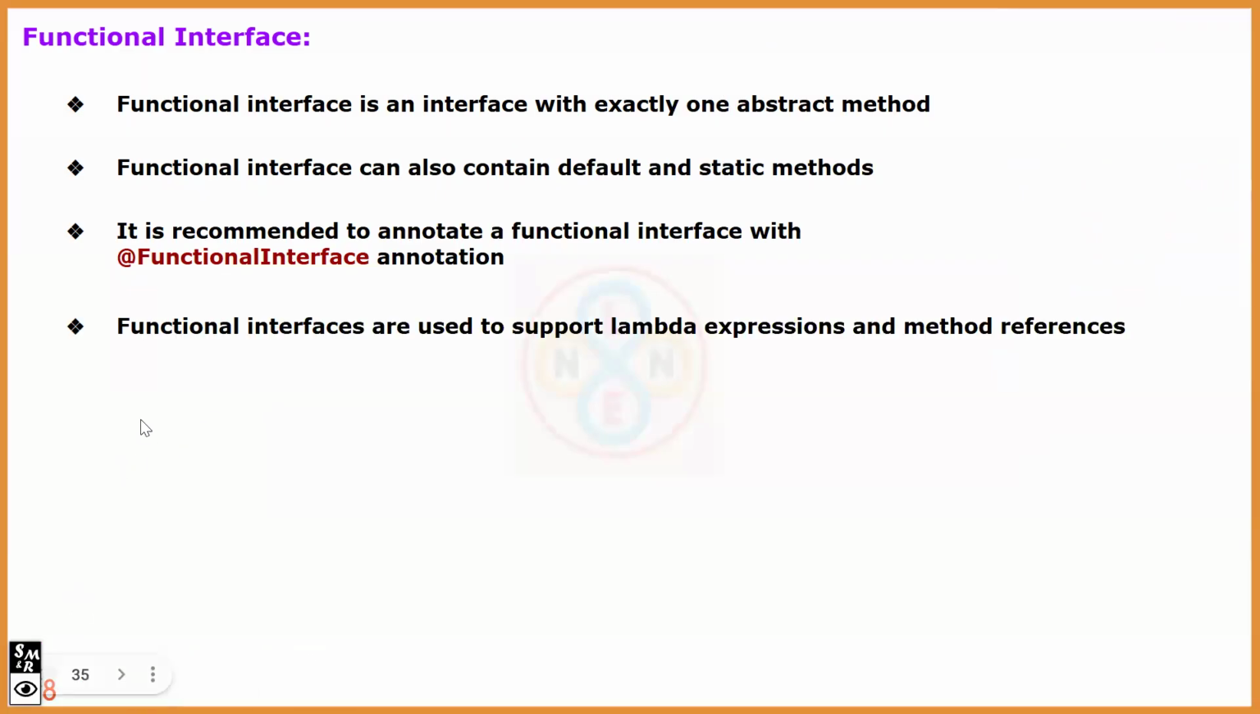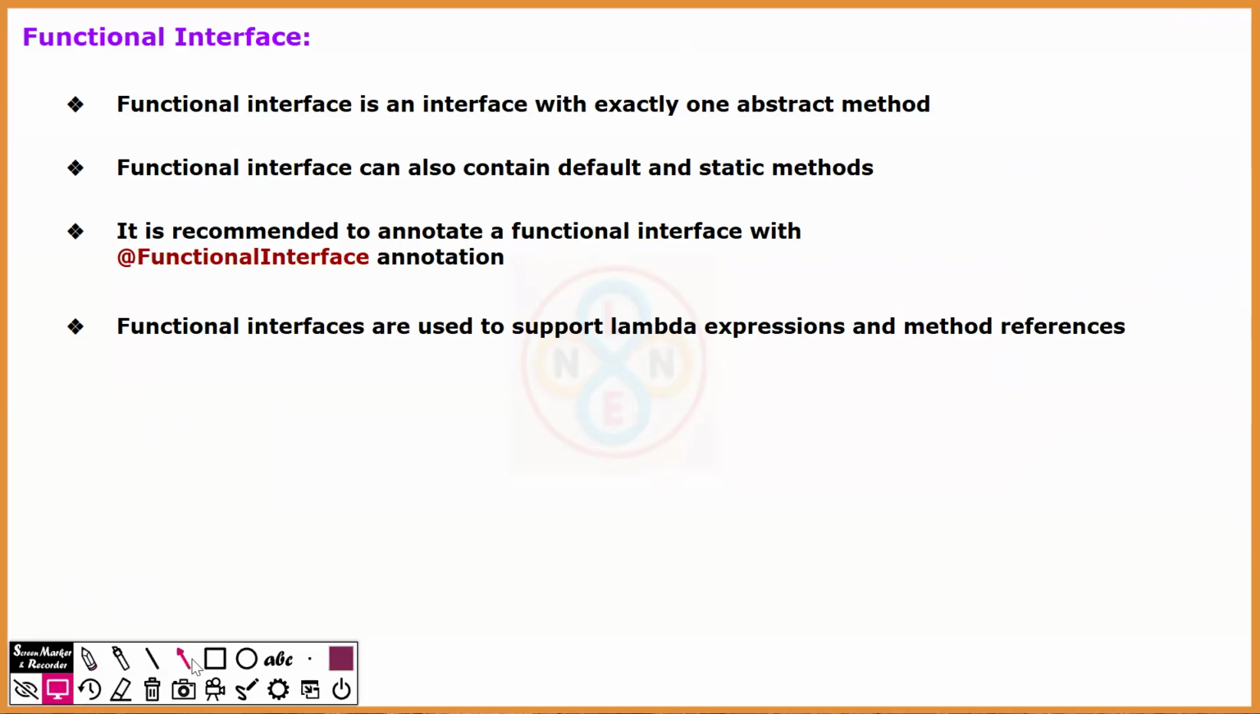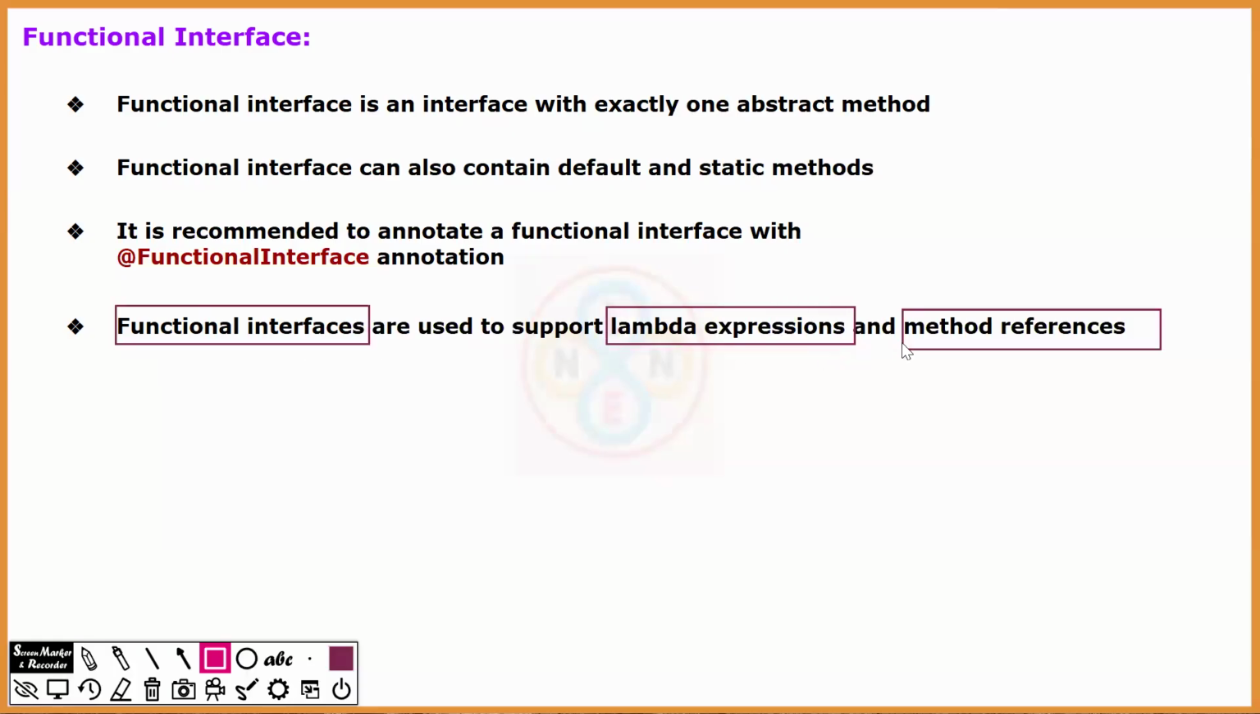Then what is the next point? Functional interfaces are used to support lambda expressions. We have one more concept called method references also. Functional interfaces are there to support lambda expressions as well as method references. Then what is a method reference? As of now, we didn't discuss it, so we'll be discussing it later. Currently you can take this statement as: functional interfaces are there to support lambda expressions.